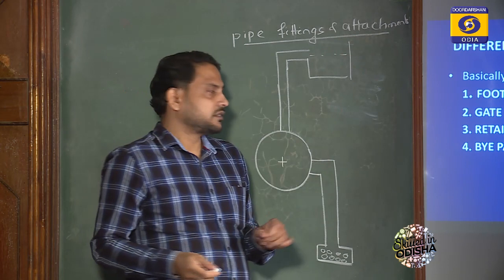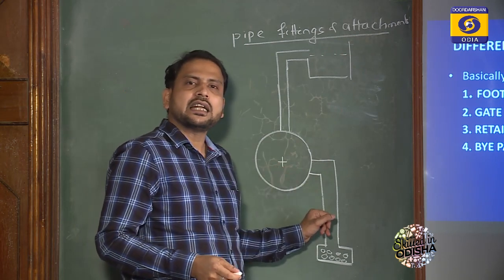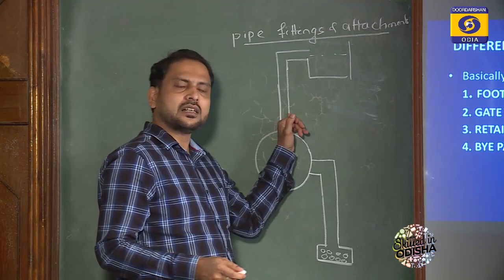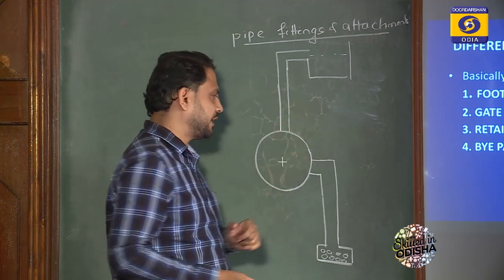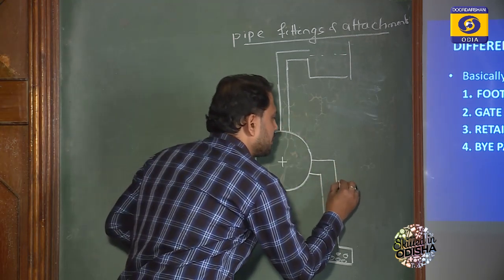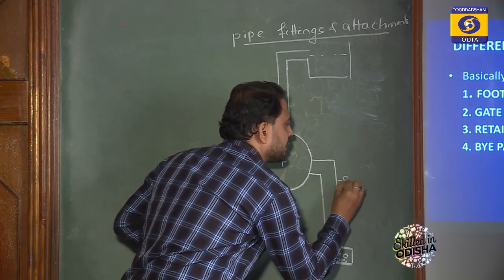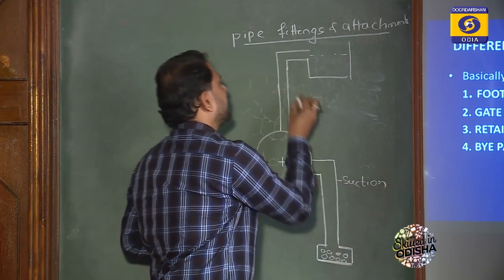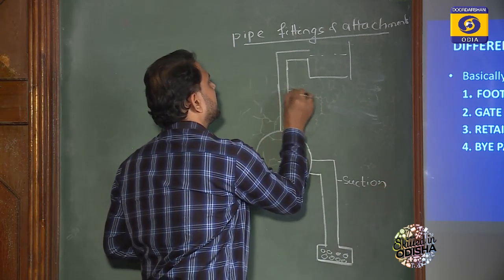So dear students, it is the pump. This side is called suction pipe range or suction side, and this side is called delivery side. I will write here suction. Here I will write delivery.